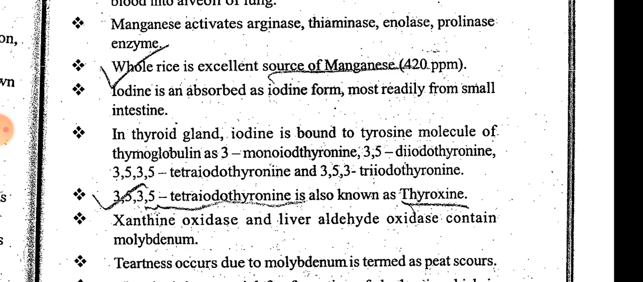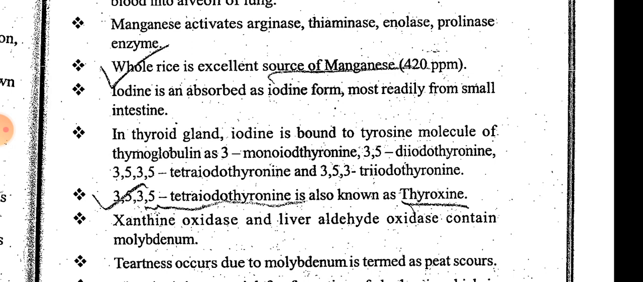It is bound with the tyrosine molecule as four main types, and the fourth type, in which four iodines are bound with the tyrosine molecule, is tetraiodothyronine. With respect to biochemical nomenclature, it is represented as 3,5,3',5'-tetraiodothyronine, and it is also known as thyroxine.